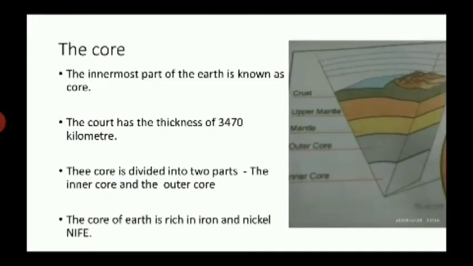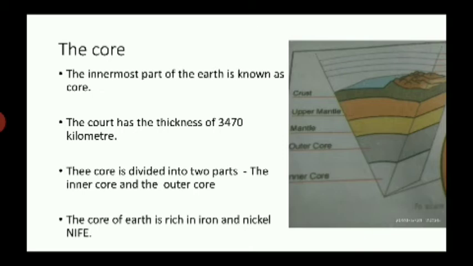The core. It is the innermost part of the earth, and that is known as core. The core has the thickness of 3470 kilometers. The core is divided into two parts, the inner core and the outer core. The core of earth is rich in iron and nickel, and in short it is called NiFe.